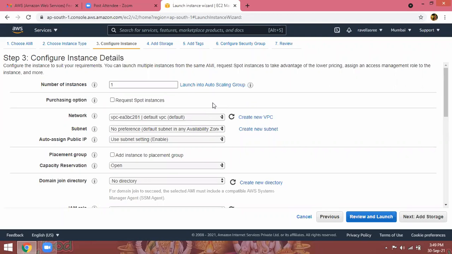So through which network you are going to launch your instance means default VPC, default virtual private cloud, like a router. For example, we have Wi-Fi routers in our home. Through router only our network packets go outside and communicate with the internet.